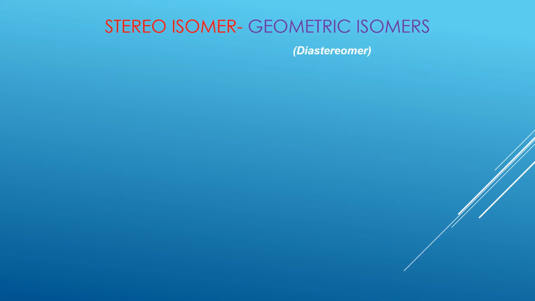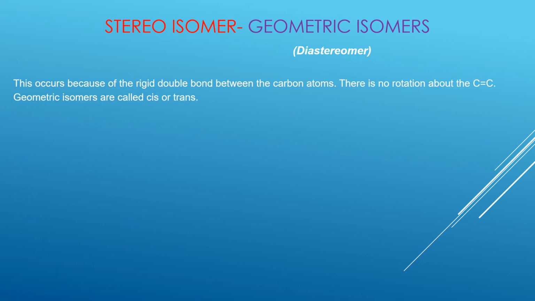Okay, so the first type of stereoisomer that we are going to be looking at is called a geometric isomer, which is also known as a diastereomer. Now, geometric isomers occur whenever there is a double bond. Only in a double bonded molecule is a geometric isomer going to exist. But not all double bond molecules are going to have geometric isomers. The reason why geometric isomers exist in a double bond is because the double bond carbon cannot rotate. Double bond is a very strong bond and you cannot rotate it. Single bond can be rotated, but double bond cannot be.